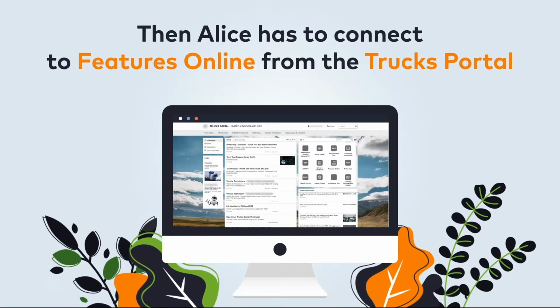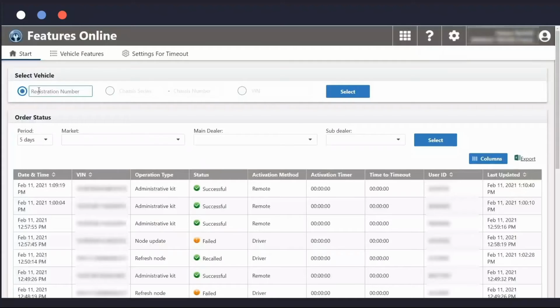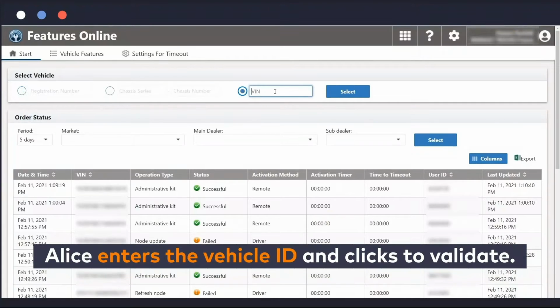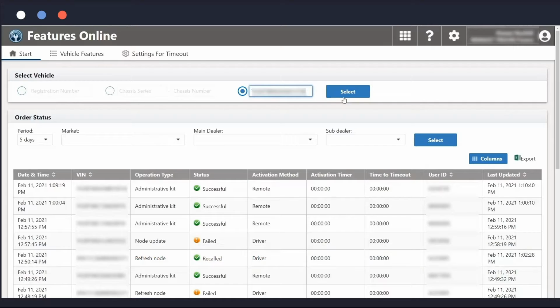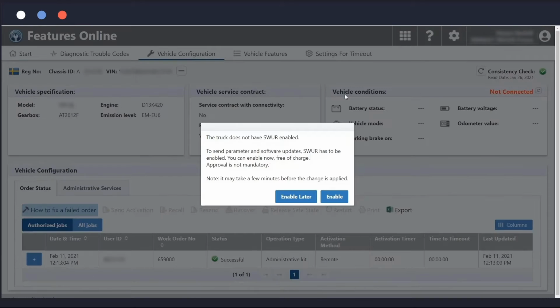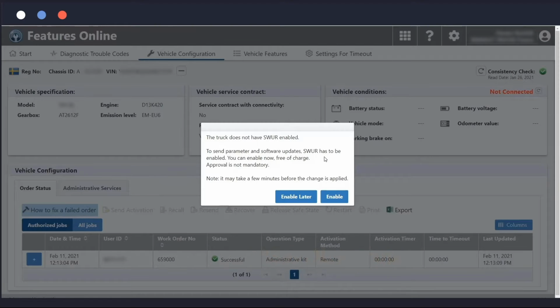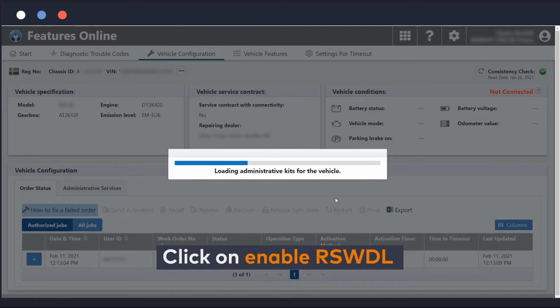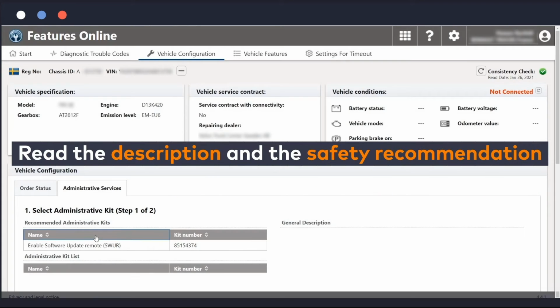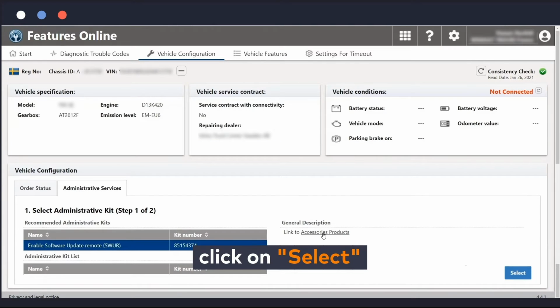Select the truck's portal website and Features Online app shortcut. She enters the vehicle ID and clicks to validate. Then she has to read the RSDWL pop-up, click on Enable RSDWL, read the description and the safety recommendation, click on Select.